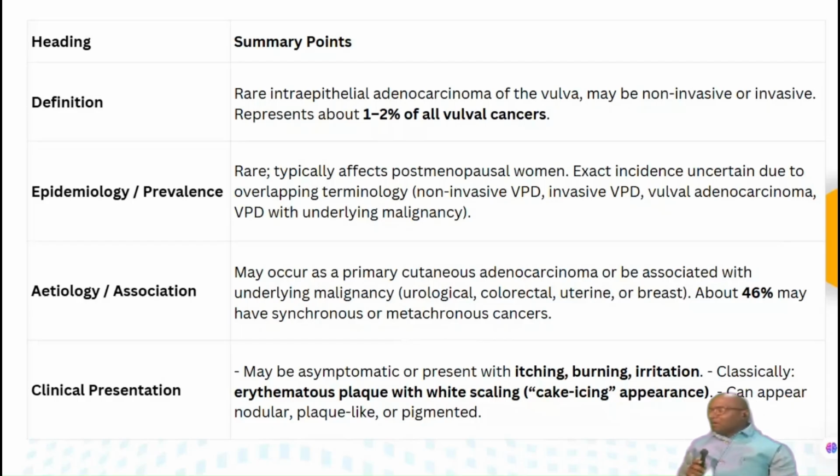You will have to differentiate this from other conditions such as psoriasis, and this particular buzzword will help us: cake icing appearance. It can appear as nodular, plaque-like, or pigmented also.